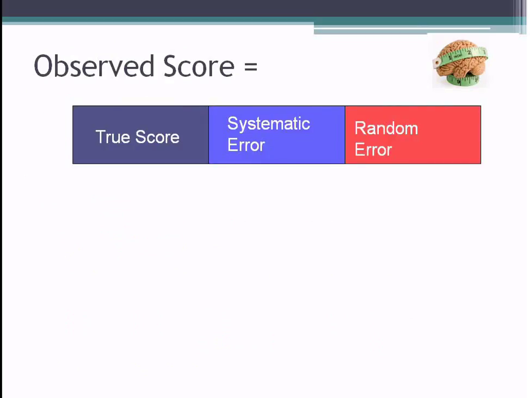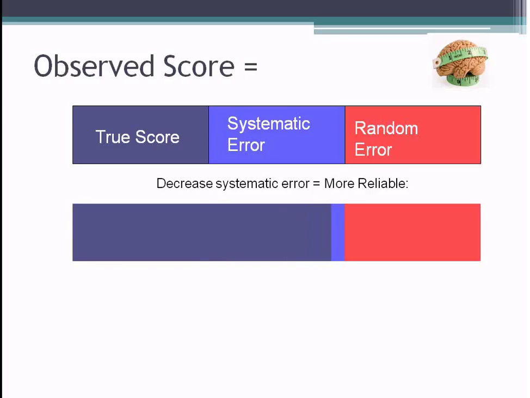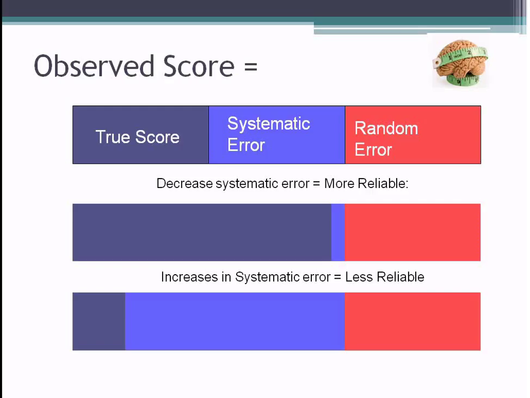Now, what this means is anytime we have an observed score, anytime we measure anything, we're going to have true score, systematic error, and random error. Ideally, what we want to do in our studies is reduce the amount of systematic error. Because when we reduce the systematic error, the observation that we're getting contains more of that true score construct we're looking for. When we increase systematic error, then we're pushing out the true score, and we just have more variability in there that's related to something about the study, something that we did wrong, or we introduced error into our measurement.